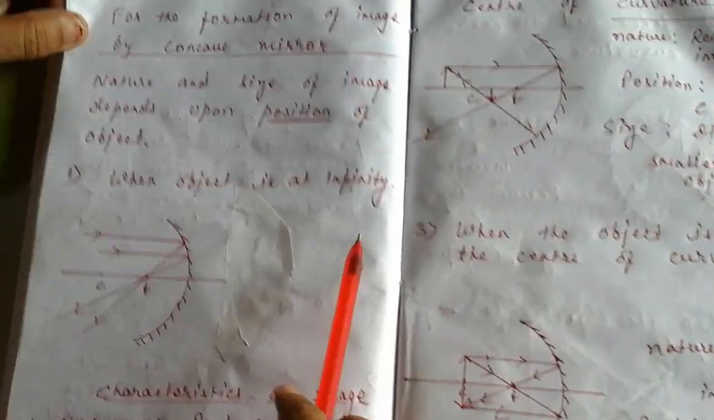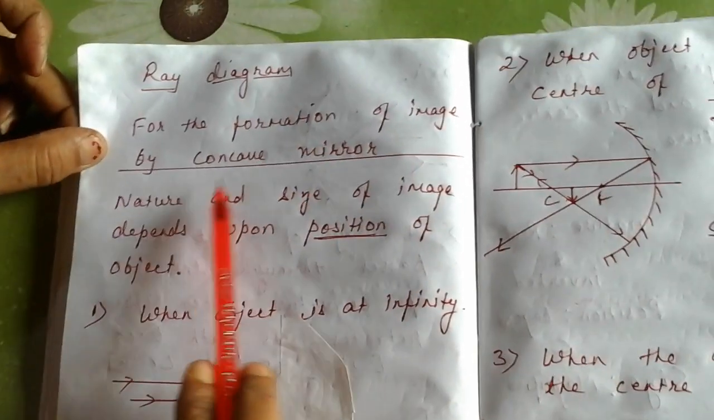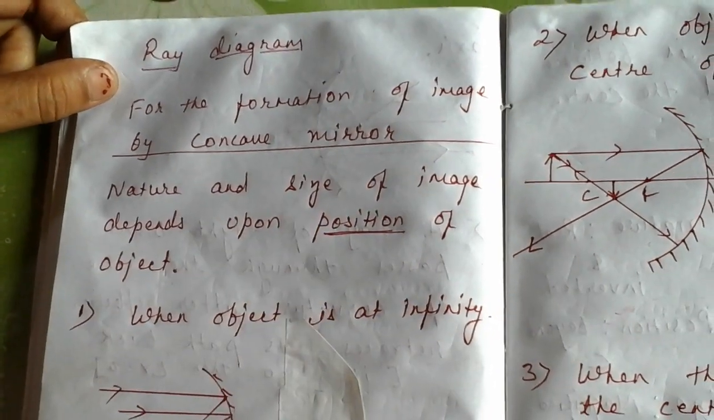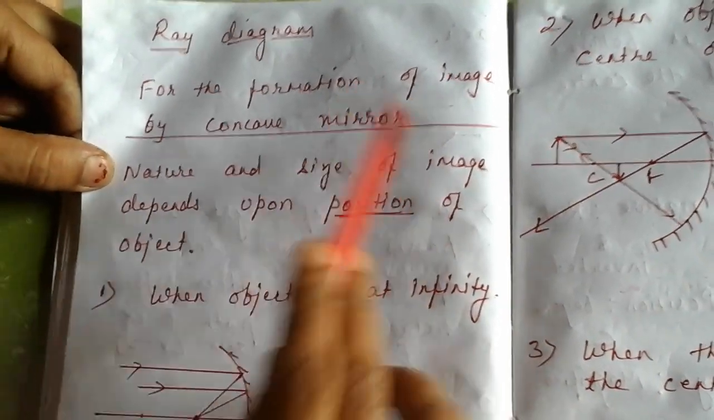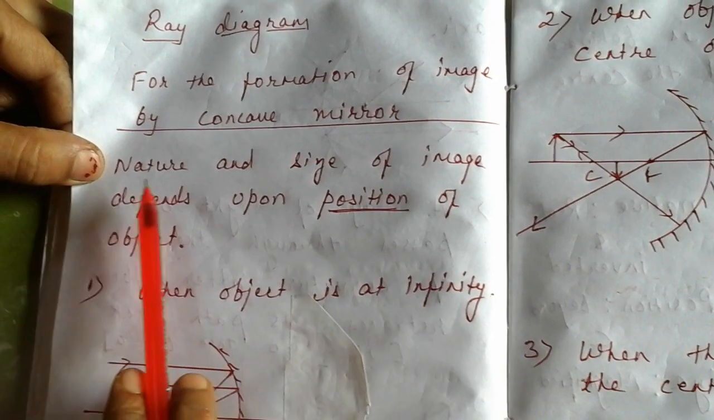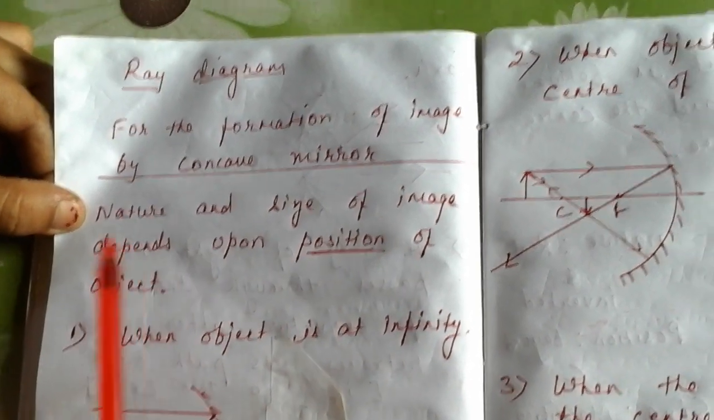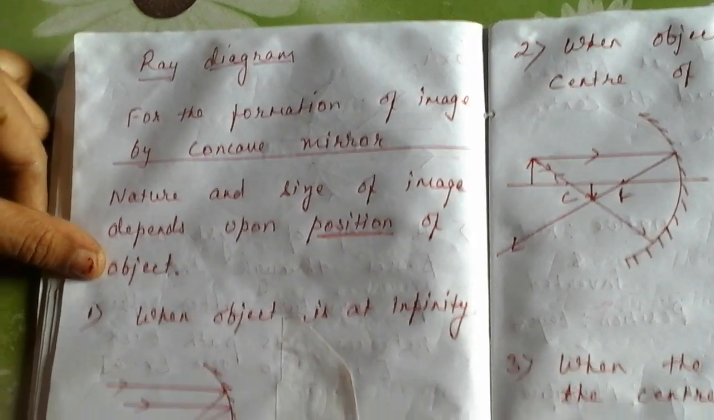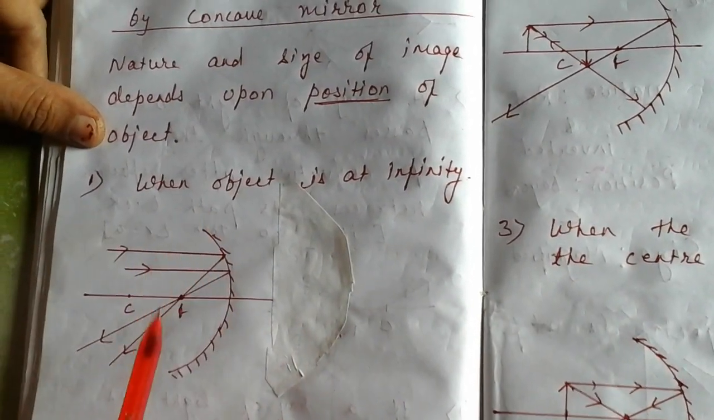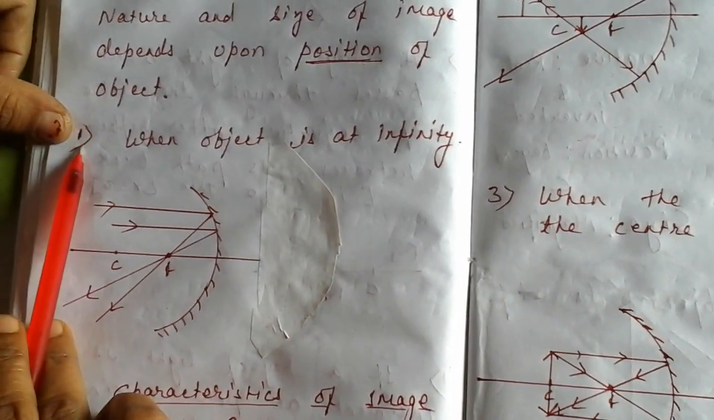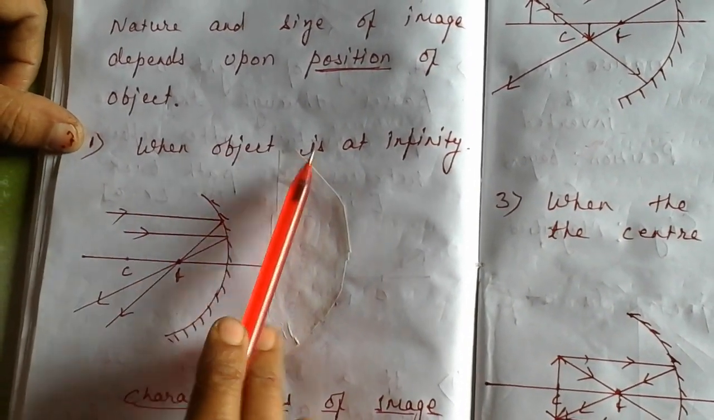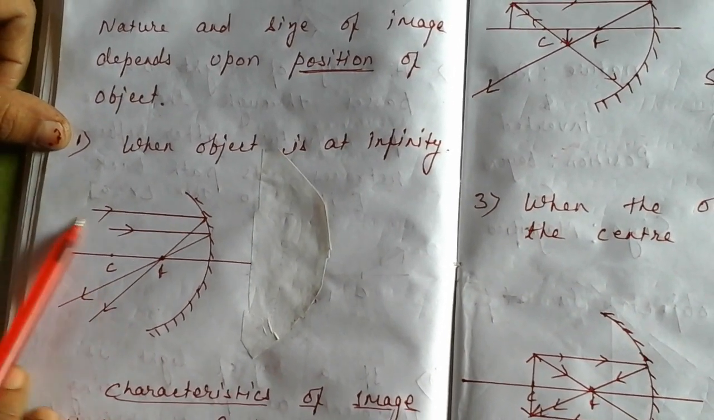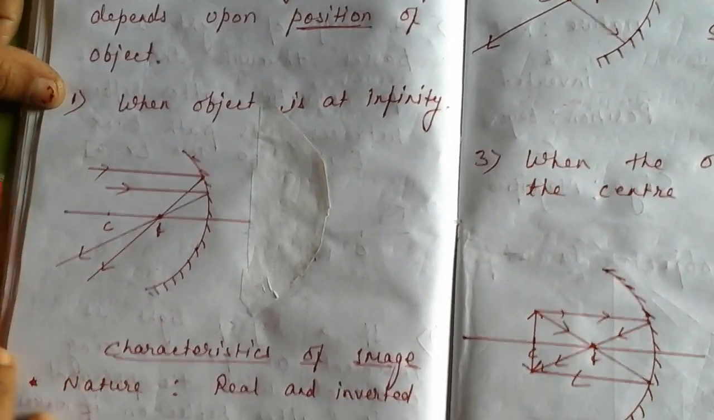Now we are going to discuss the formation of image in concave mirror. How will we do that? This mainly depends upon the nature and size of the image and the position of the object. So let us see the different positions of the object and the image formation. Let us start. When the object is at infinity, you will see I am not showing the object because it is at infinity, a very far distance from the mirror.